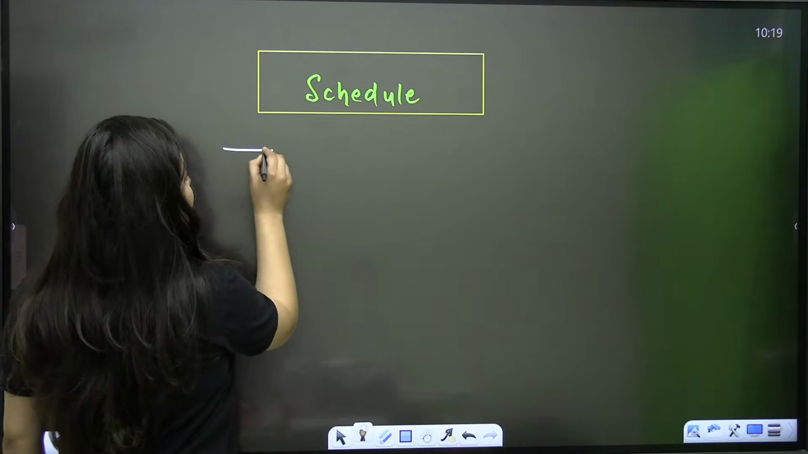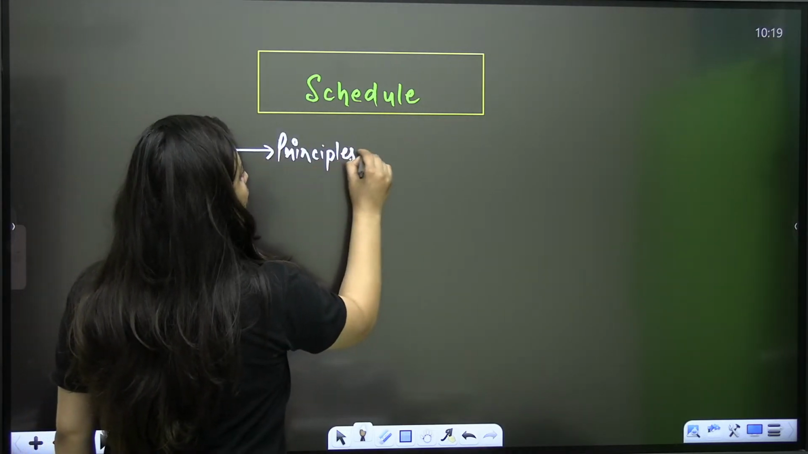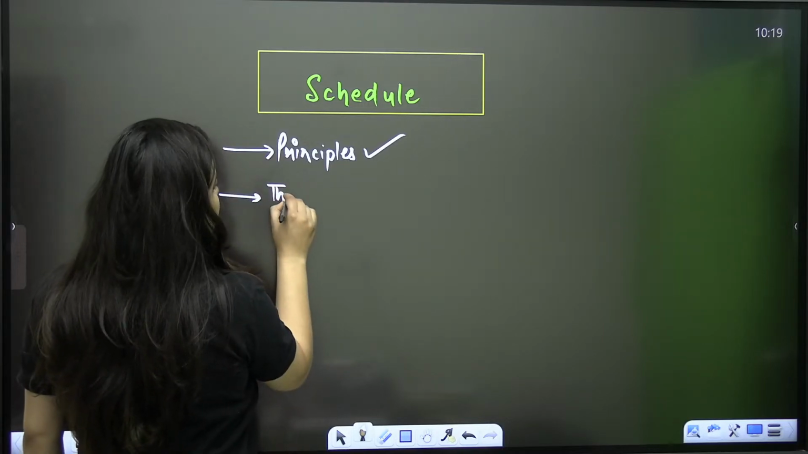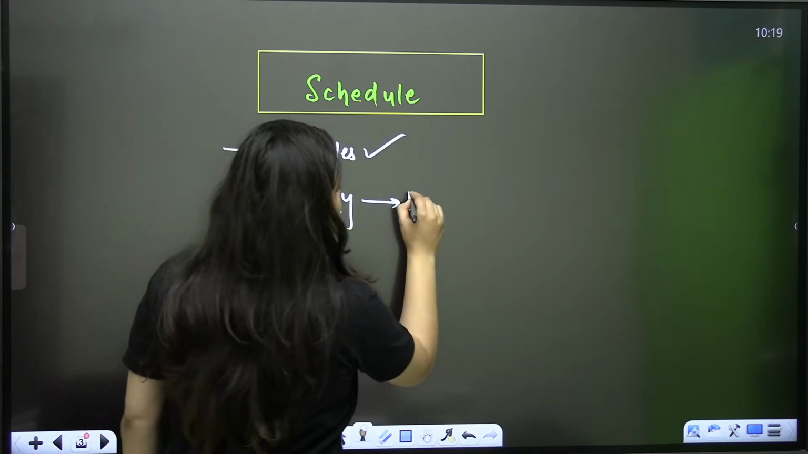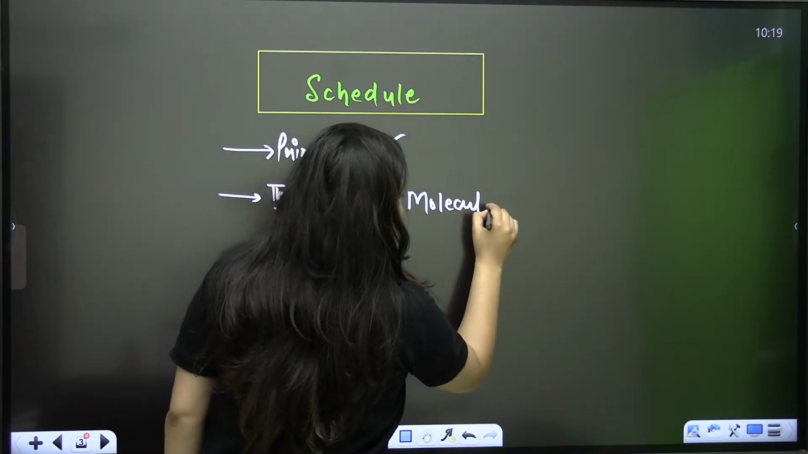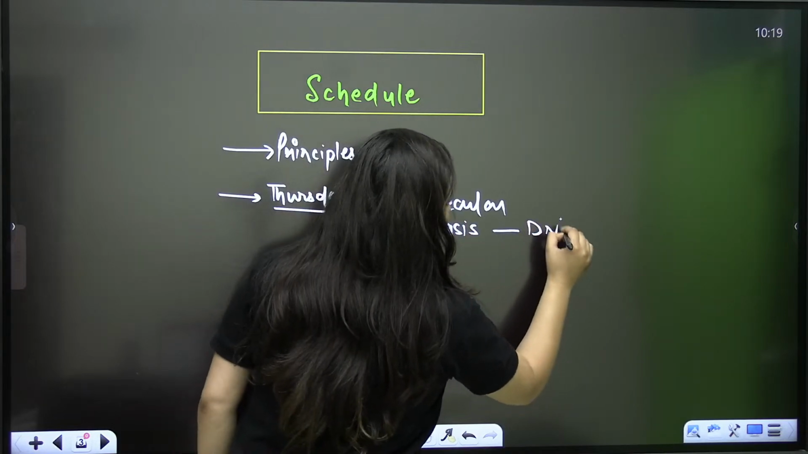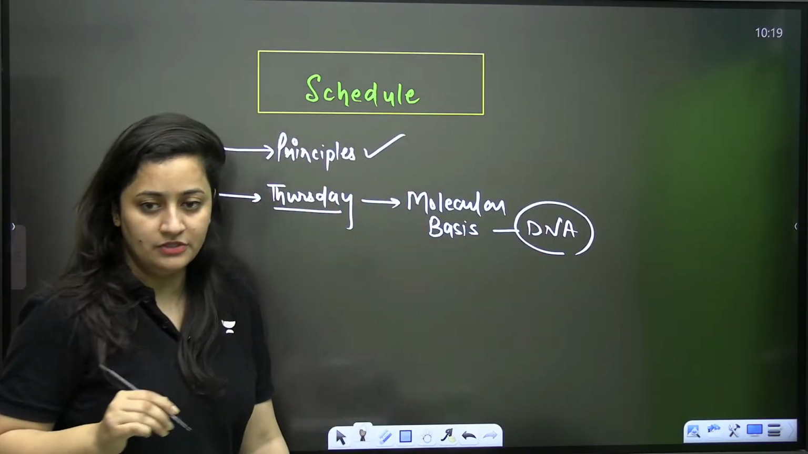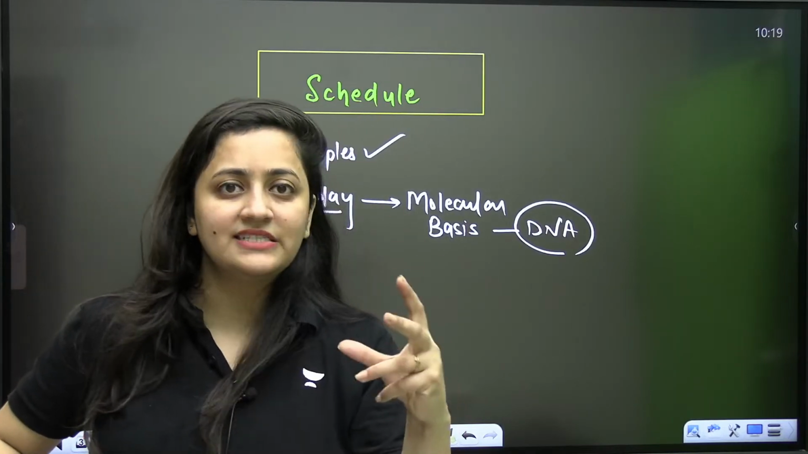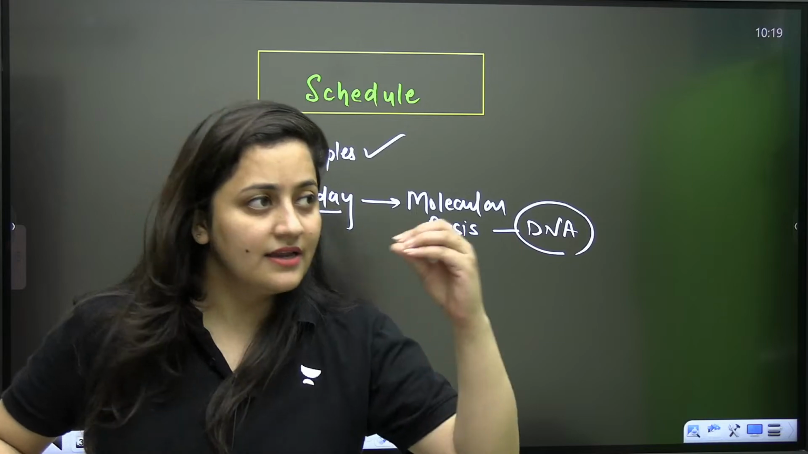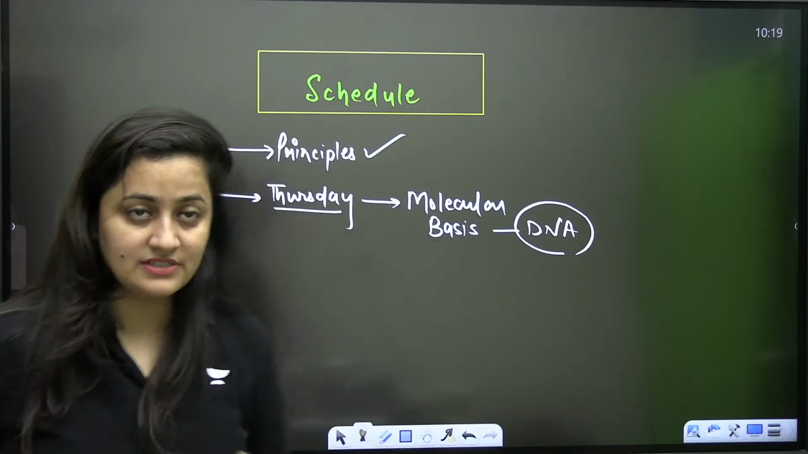The first thing is, tomorrow we'll finish this chapter, principles of inheritance. On Thursday, if the slot is available in the morning, we will start molecular basis of inheritance, and here we'll start the basics of DNA. In molecular basis of inheritance, the first thing you need to understand is the basics: what is a nitrogenous base, what is a purine, what is a pyrimidine. Points like that you need to understand.